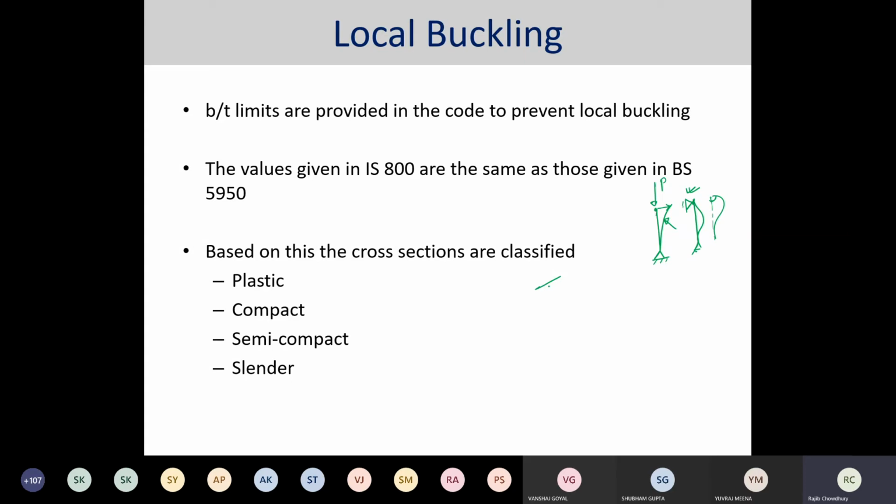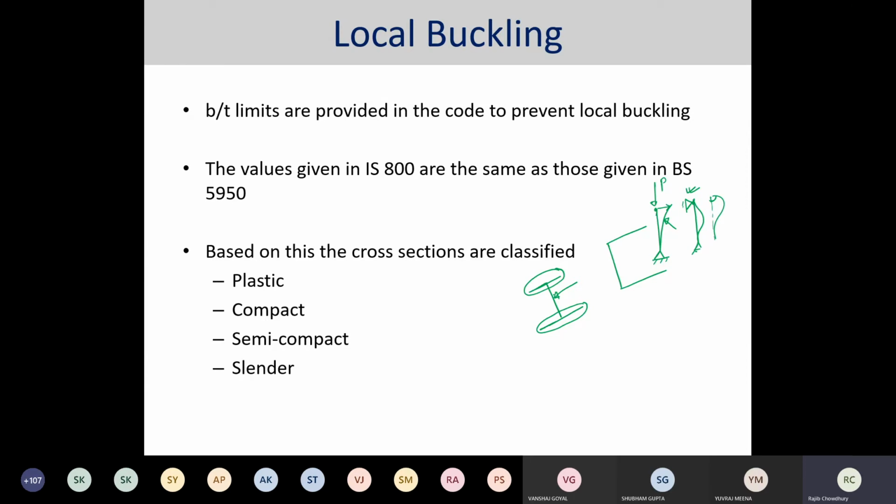Local buckling means, for example, if I have an I section or a channel section, whatever may be, the buckling which occurs in an individual portion of this particular section, either the flange can be buckled due to the excessive loading, or the web may also buckle due to the excessive loading. Whenever either the flange or the web is going to get buckled, those things are called local buckling. And that is why it comes under the design of compression members.